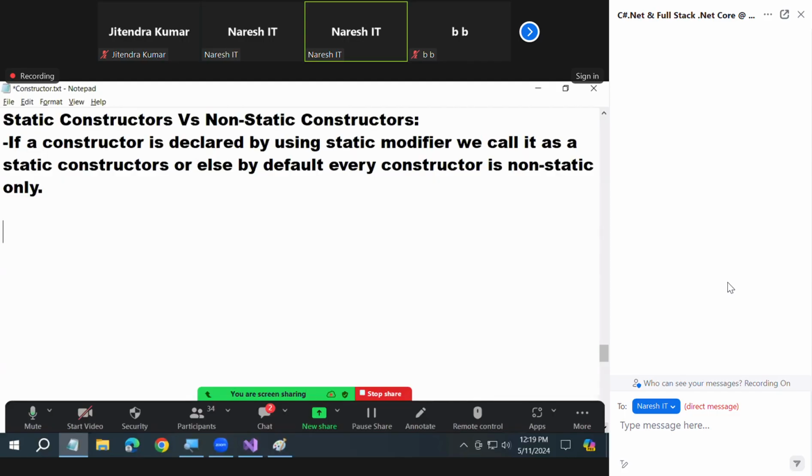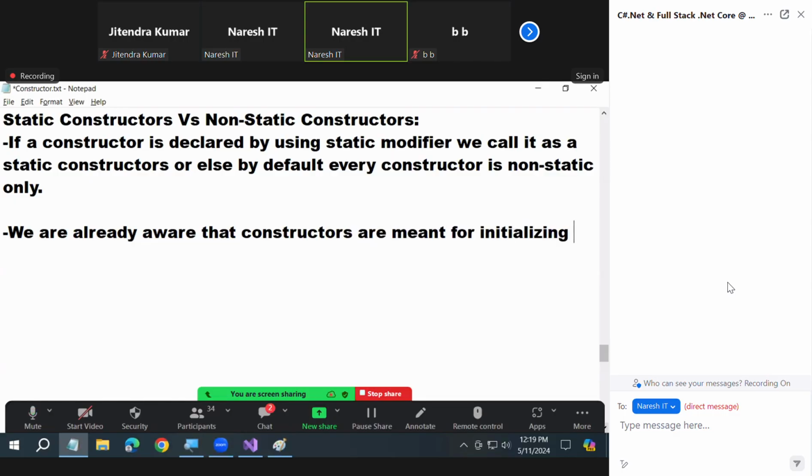Two types of constructors, static and non-static. Four types of fields: static, constant, read-only, non-static. The answer is in the question only. What fields are initialized by which constructor? A static constructor initializes static and constant fields. A non-static constructor initializes non-static and read-only fields. We are already aware that constructors are meant for initializing fields of a class.